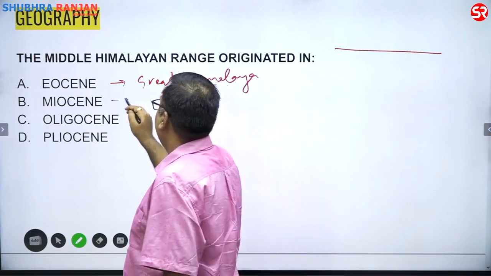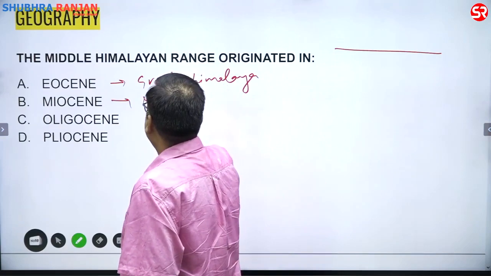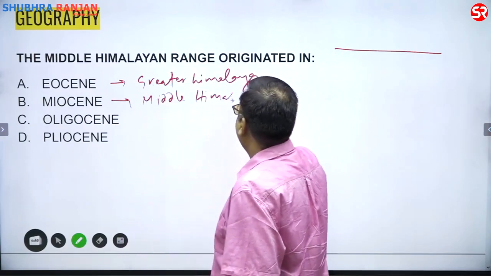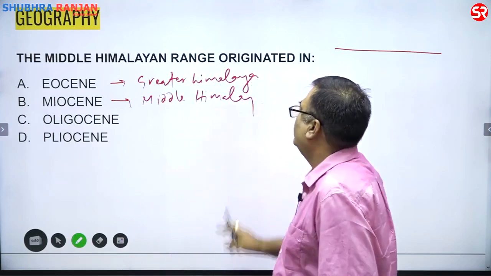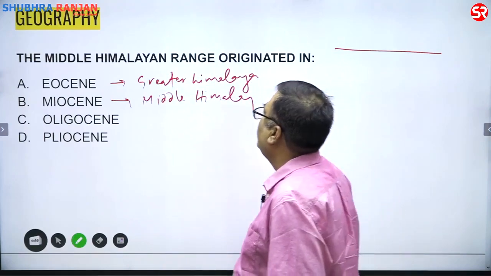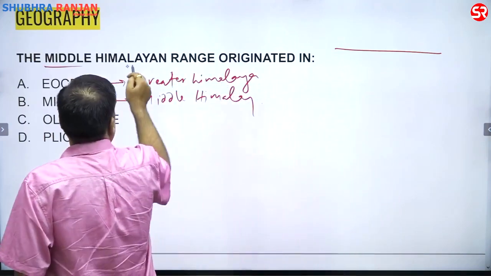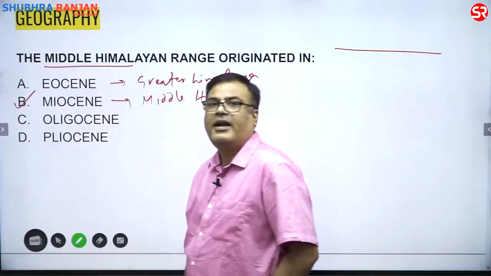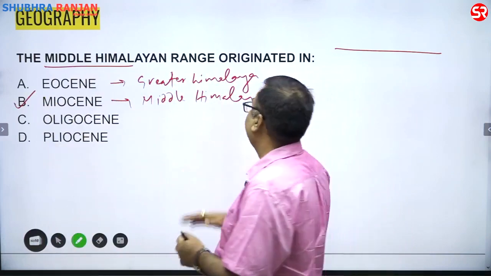This is the time when the Middle Himalaya uplifted. Fine. So this is the Greater Himalaya and the Middle Himalaya. Since they have asked about the Middle Himalaya, option number 3 is correct. All right.